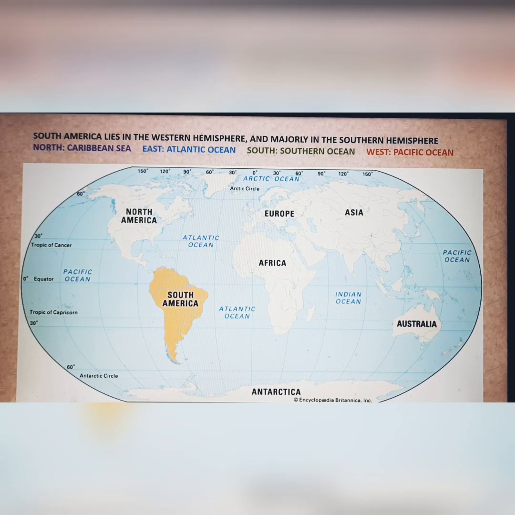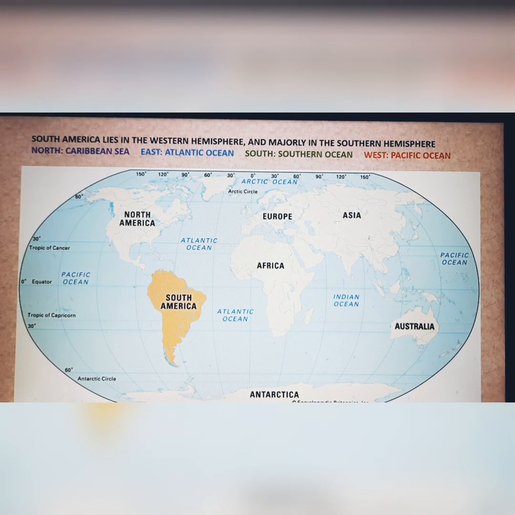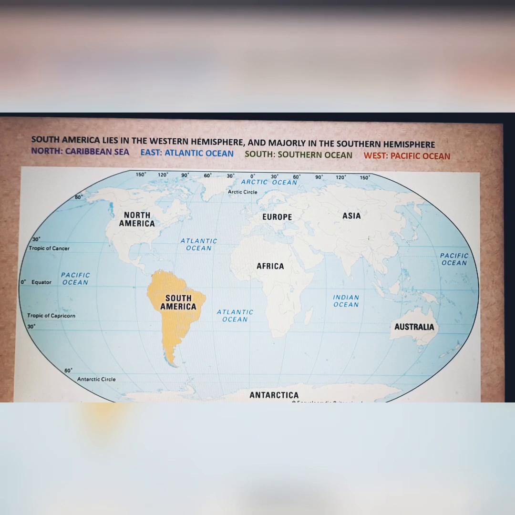So now we know about the location of South America, that it is majorly in the southern hemisphere and it is in the western hemisphere completely. This you can underline in your textbook. It is bound in the north by the Caribbean Sea, in the east by the Atlantic Ocean, the Pacific Ocean in the west, and in the south, it is bound by the Southern Ocean.